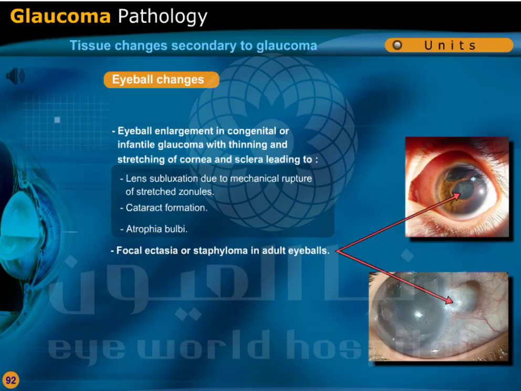Eyeball changes. Eyeball enlargement in congenital or infantile glaucoma, with thinning and stretching of cornea and sclera, leading to lens subluxation due to mechanical rupture of stretched zonules, cataract formation, and atrophia bulbi. Focal ectasia or staphyloma in adult eyeballs.